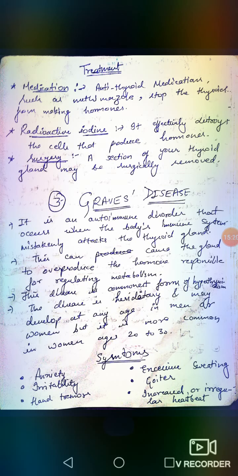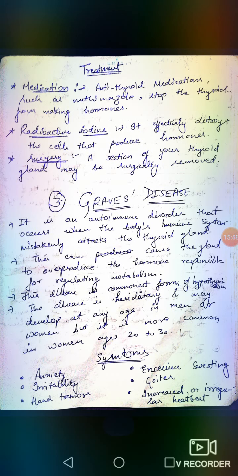Next, surgery. If both of these treatments are not effective in treating hyperthyroidism, we will in the end provide surgery. What we will do in this is that a section of the thyroid gland will be surgically removed. We will remove the thyroid gland section that is producing hormone to treat the hyperthyroidism.